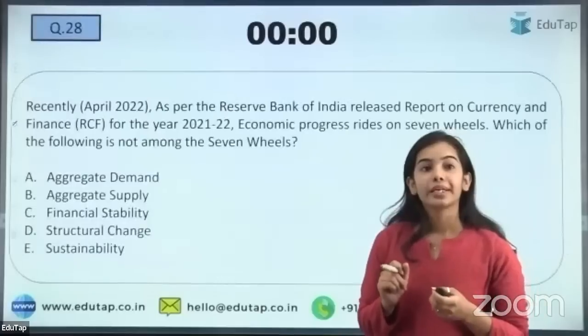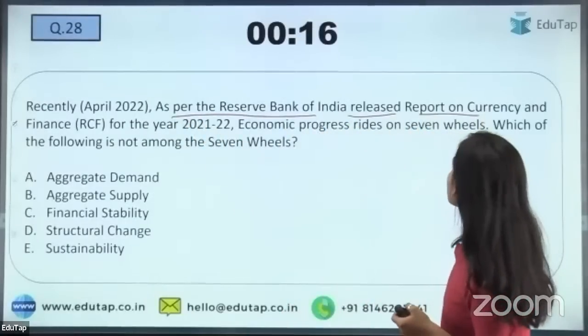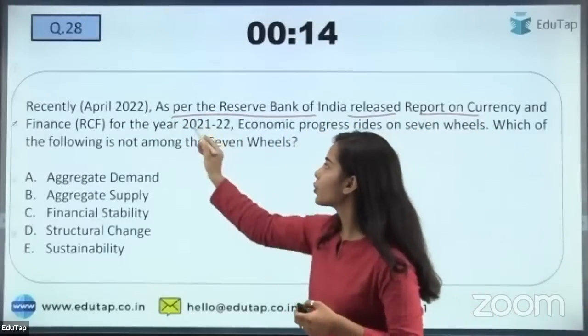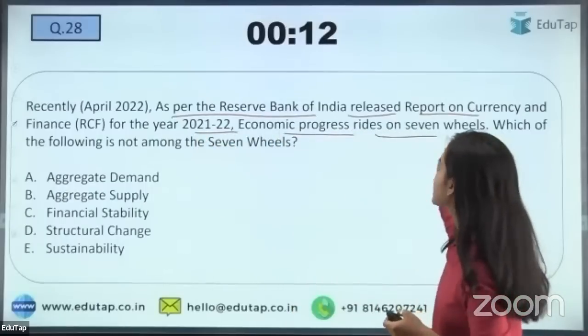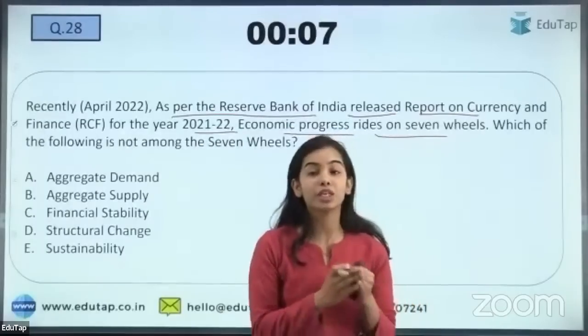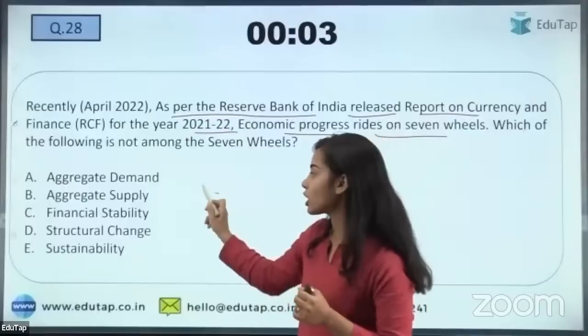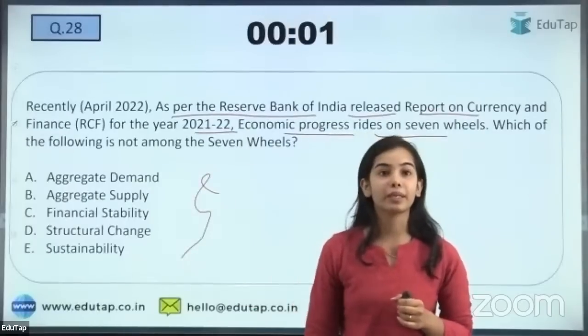Okay. Next is April 2022, as per the Reserve Bank of India report on currency and finance for the year 2021-22, the economic progress rides on 7 wheels. So which of the following is not one of those wheels? So the 7 wheels have been talked about. Which one of these is not among the 7 wheels, that you have to tell.